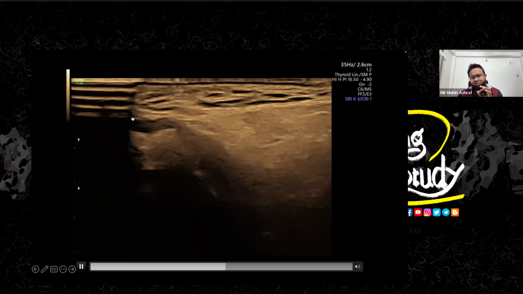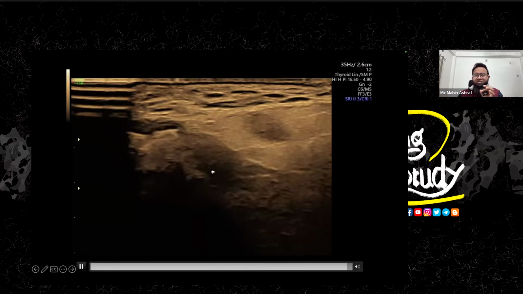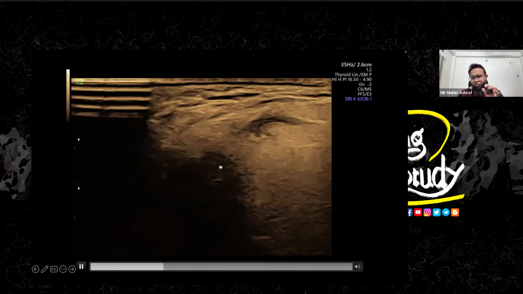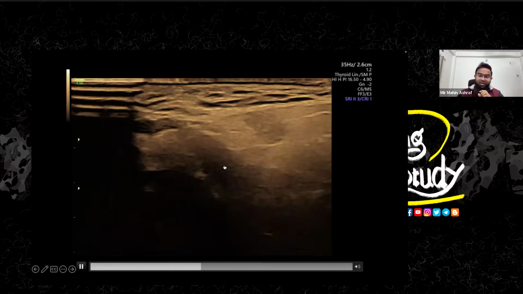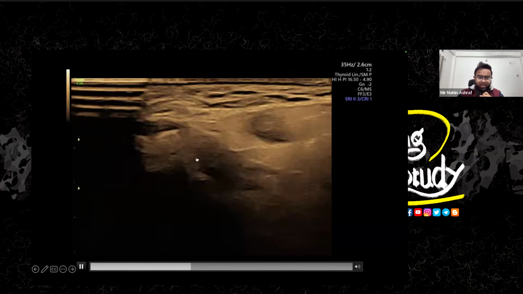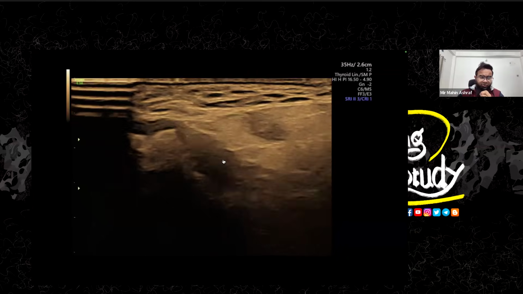So here, this one is the superficial temporal artery. You can see the anechoic lumen here. You can see some hypoechoic area at the margin of the parotid gland over here.